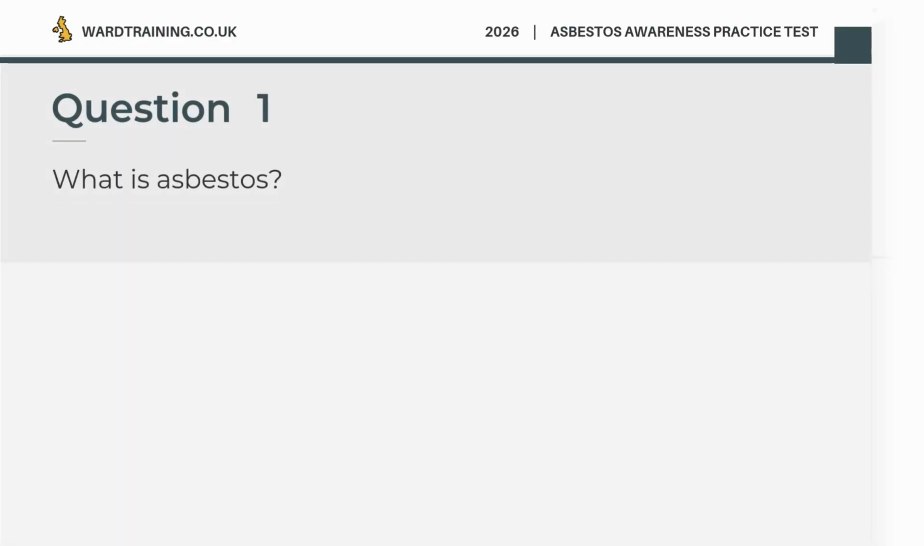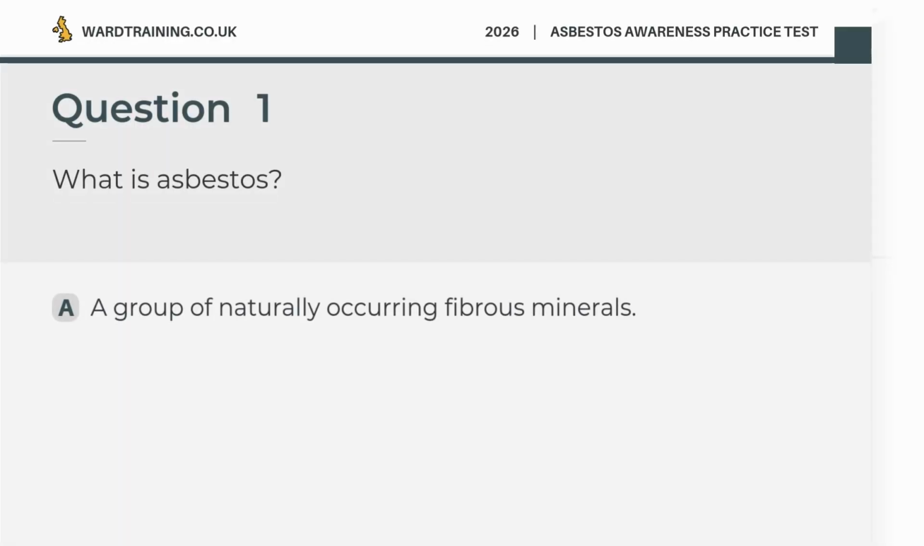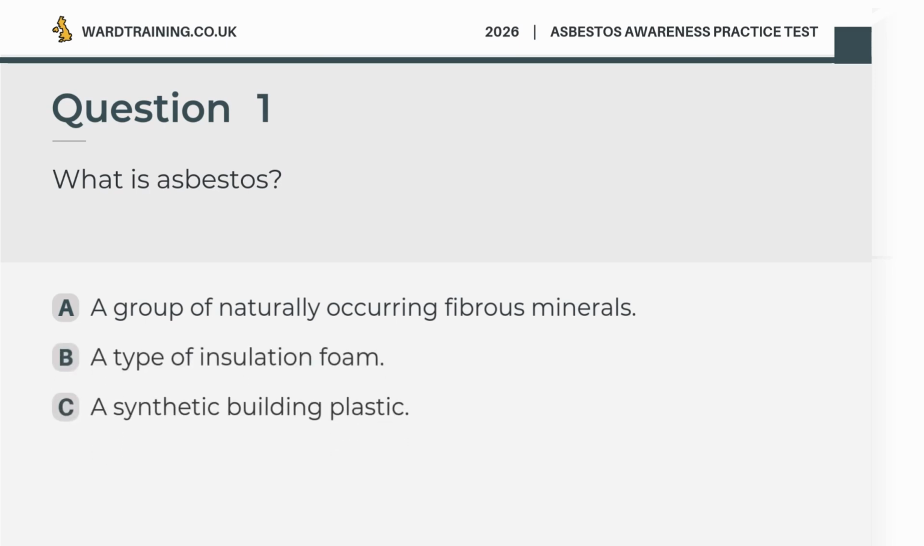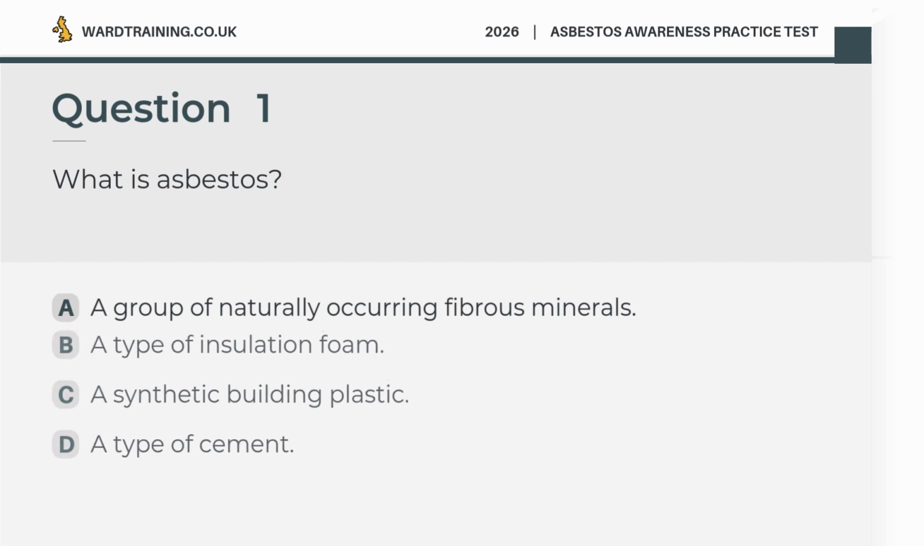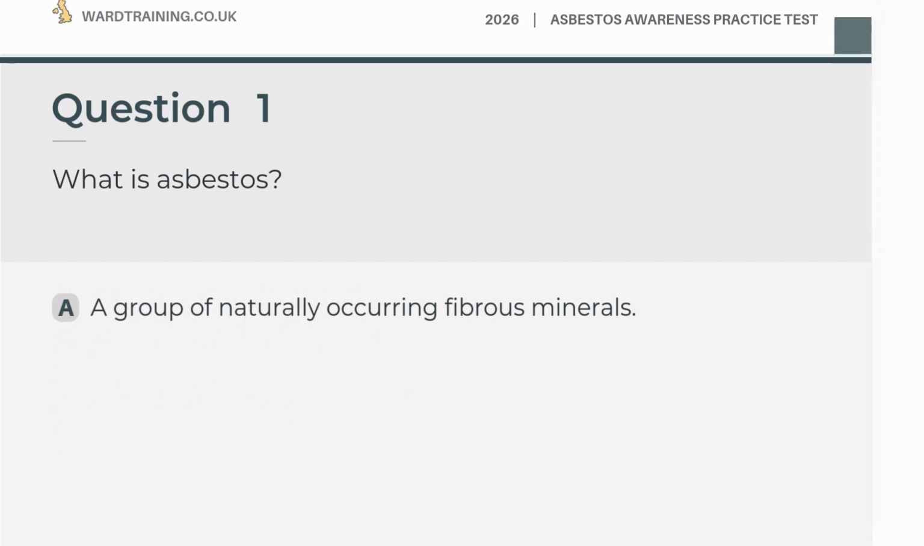What is asbestos? A. A group of naturally occurring fibrous minerals. B. A type of insulation foam. C. A synthetic building plastic. D. A type of cement. The correct answer is A. A group of naturally occurring fibrous minerals.